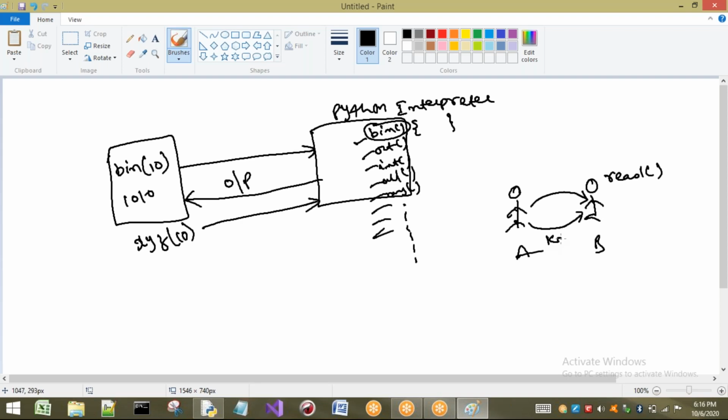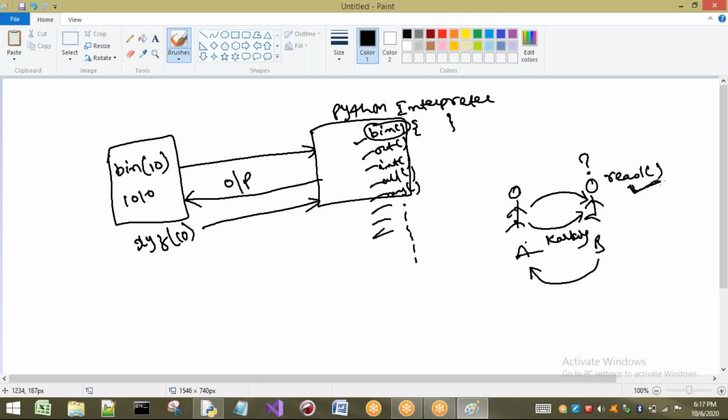So A tells B, please do carking. This particular person doesn't know what is meant by carking, so just a question mark. Then what will B do? He will reply to A that I don't know what is meant by carking. If he knew, he would execute.